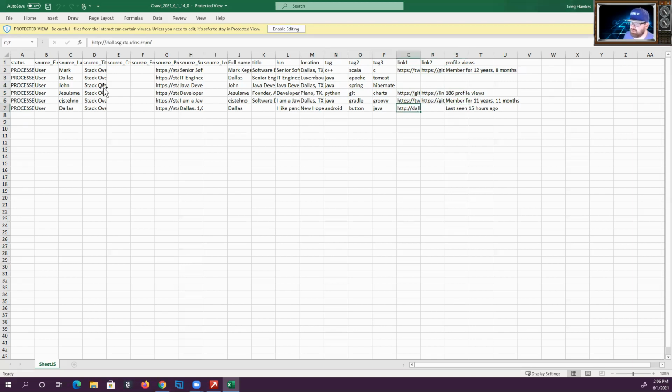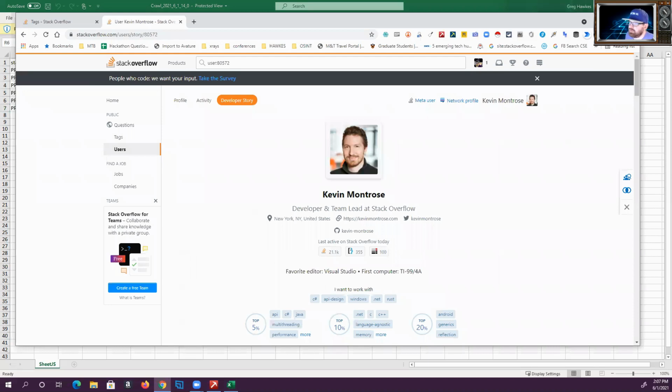But I mean, these are direct links. This is a direct link to a person's website. So obviously, you can find contact information this way. If I was to look up this person on GitHub, let me see if I can look up this person on GitHub and see if I can find an email. Not always rocket science, guys.